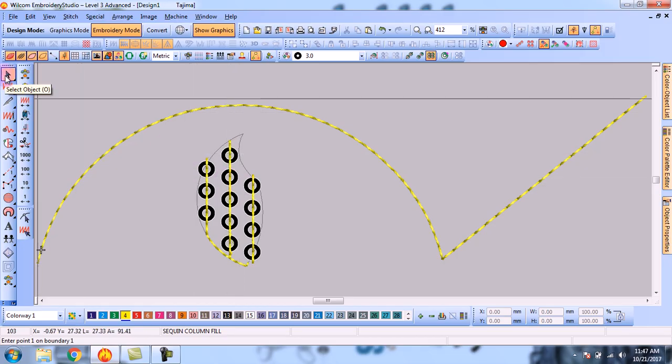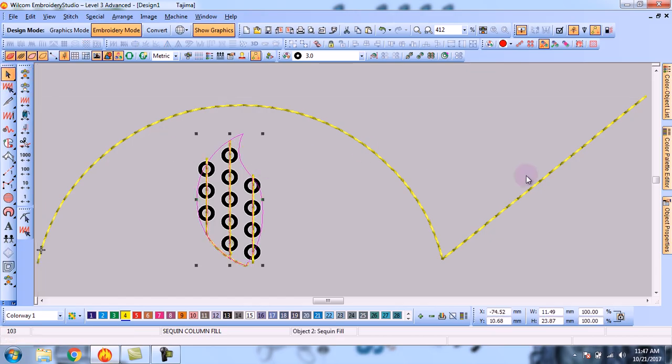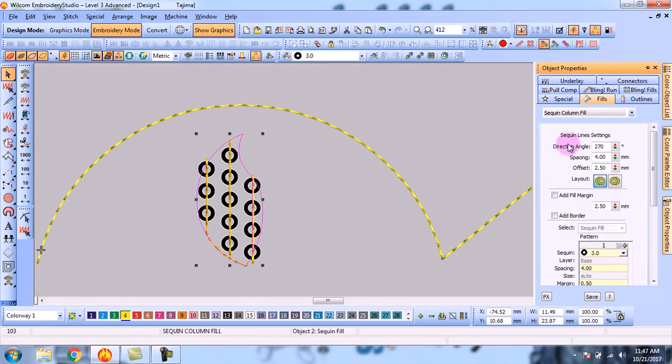The sequin will fill automatically in this object. Select the object and click on object properties, and you can change its properties. For example, I am changing its spacing: it is 4, I give it 6, and I give it 3, 2.